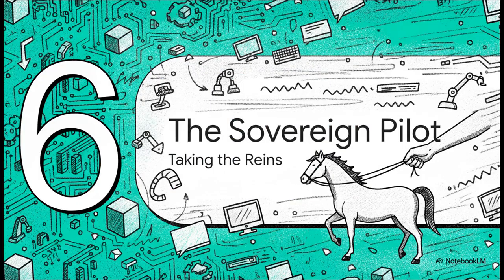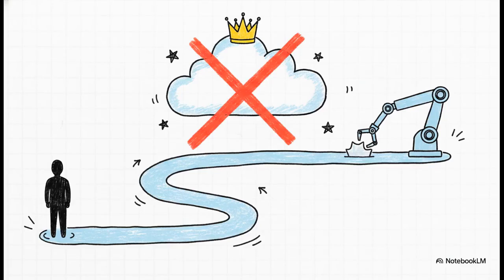Finally, we need to talk about what this radical shift means for you today. Section 6, Becoming the Sovereign Pilot. The sources detail a completely verified physical action that was executed 581 kilometers away, and it totally bypassed centralized cloud authority. By demanding this local, deterministic execution anchored strictly by human intent, we are actively rejecting top-heavy cloud kingship. We're bringing true forensic accountability straight to the very edge of the network.